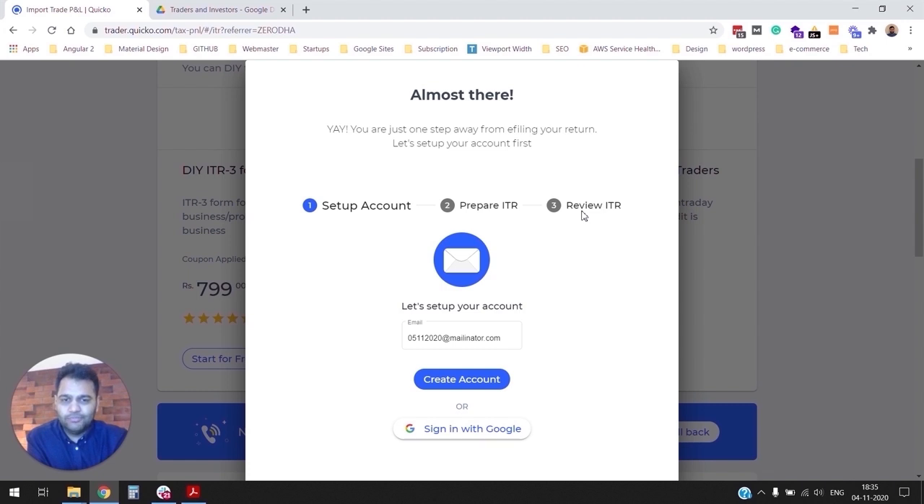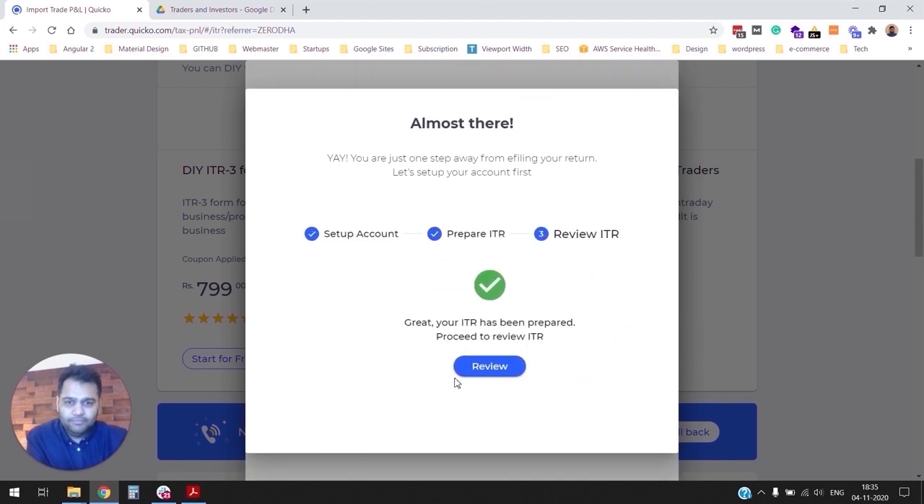If you have other income sources, like salary, upload your Form 16. If you have dividend income or savings interest income, you would be able to add it later. So let's go ahead and create our account by clicking on create account here. As you can see, it was a matter of a couple of seconds. Your income tax return got prepared. Your data got migrated to Quaco's IT app. Now we can simply navigate to the IT app by clicking on review here and finish our e-filing.